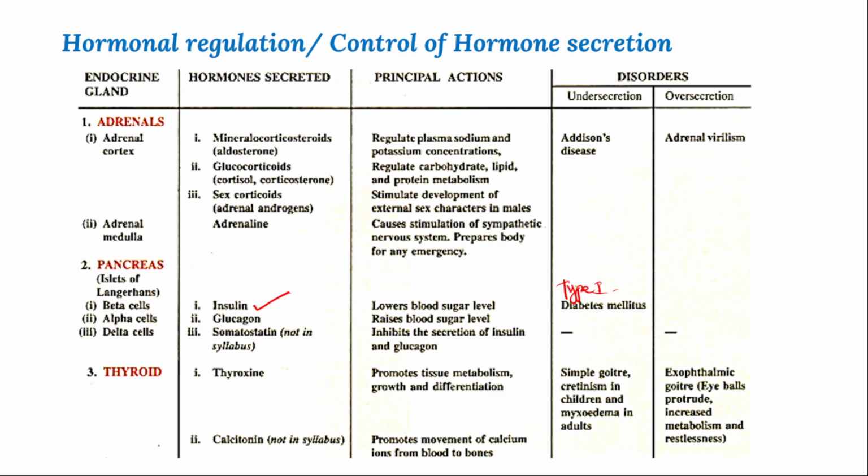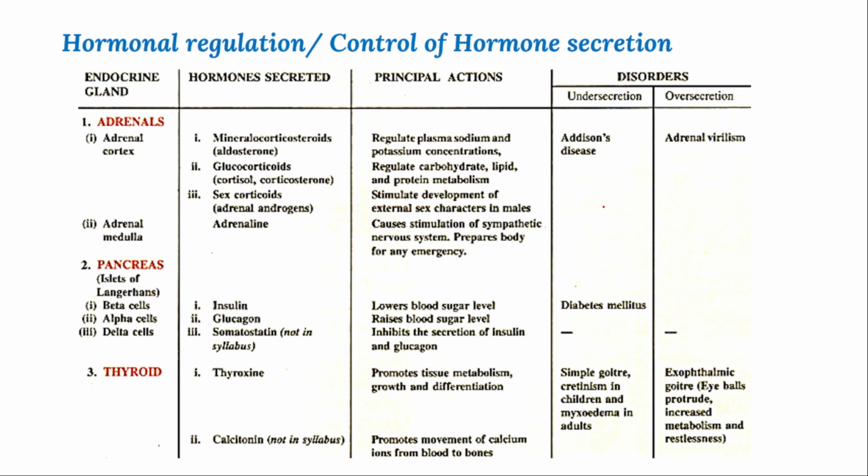where insufficient secretion of insulin takes place. And if there is a deficiency of glucagon, definitely liver damage will take place, where the liver will not function properly because of the deposition of excess glycogen. This will be converted into fats, and the liver becomes a fatty liver, and then the liver will suffer from liver cirrhosis.